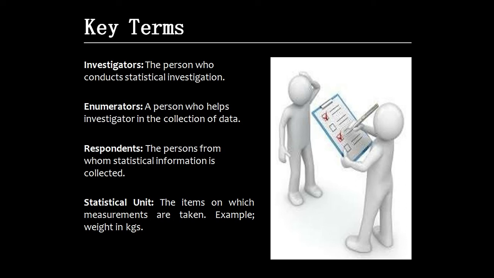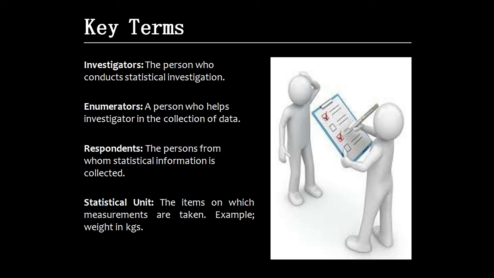Respondents, very important, the person from whom statistical information is collected is respondent. From where we receive the data, they are respondents.